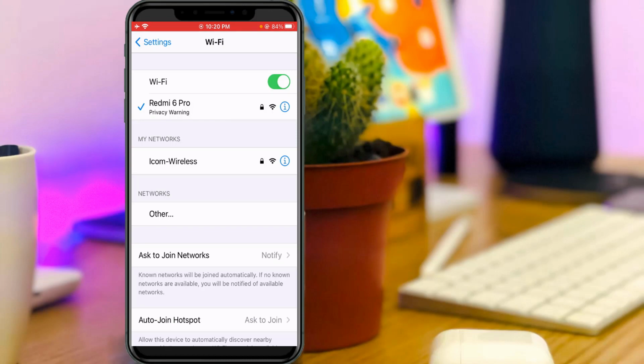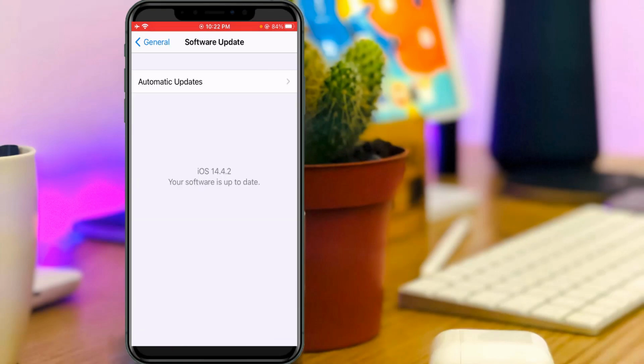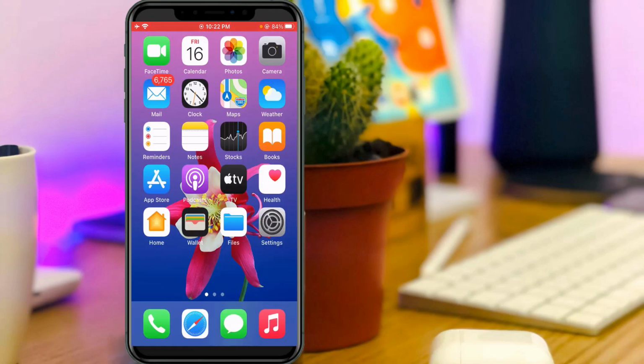If you see this privacy warning notification under the Wi-Fi network name, it means that MAC randomization is disabled and the administrator of the hotspot you are currently connected to is able to view the real address of your iPhone device. And this notification only occurred after I updated my iPhone to iOS 14. So anyway, how to remove this notification?